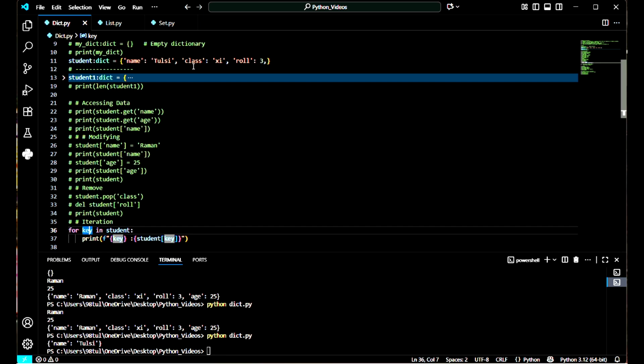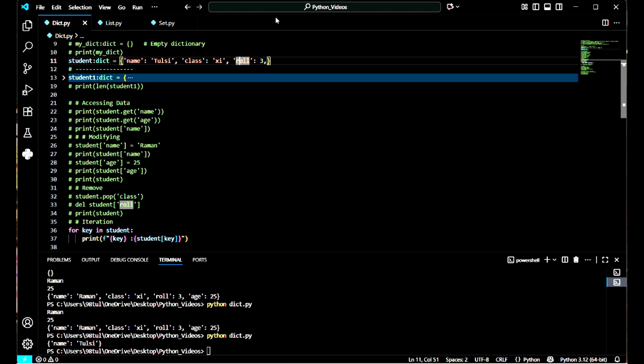Again, it will pick the second key, class, and it will get stored in the key reference. Again, iteration will take place and it will pick the third key, which is role, and it will get stored in the key reference. That means this is my reference, so it will get stored in key. Now we can print the key value.